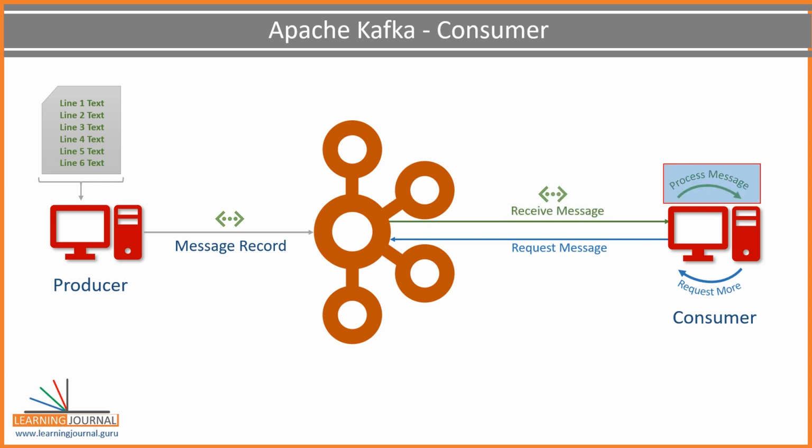It will process them and again request for some more messages. This goes in a loop. The consumer keeps asking for the messages, the server keeps giving new records, and this goes in a circle as long as new messages are arriving at the Kafka server. Now it's up to the consumer application on using the data. They might want to compute some aggregates and send some alerts. That part is up to the consumer application.